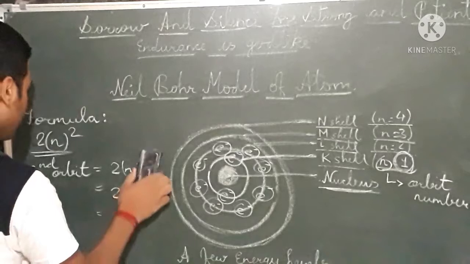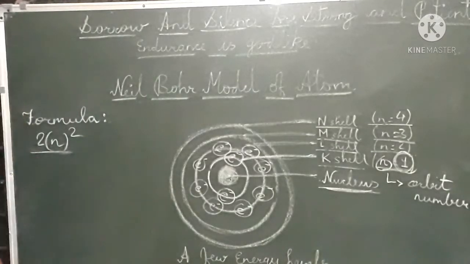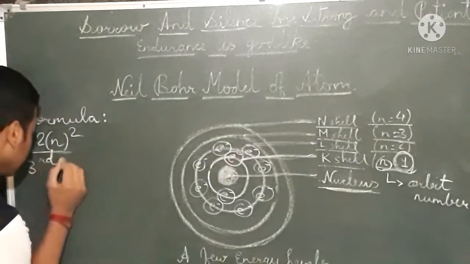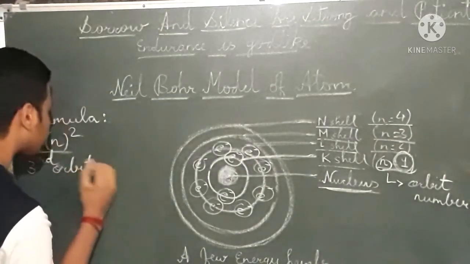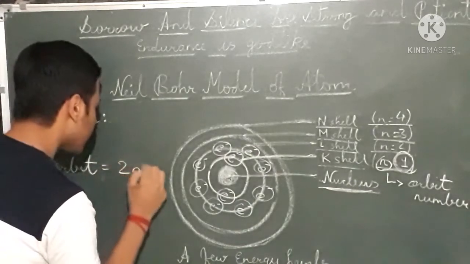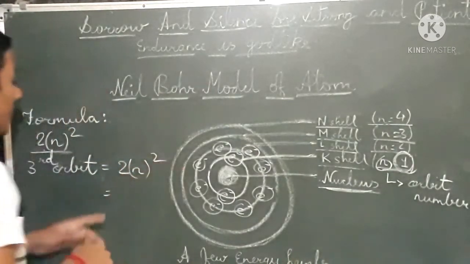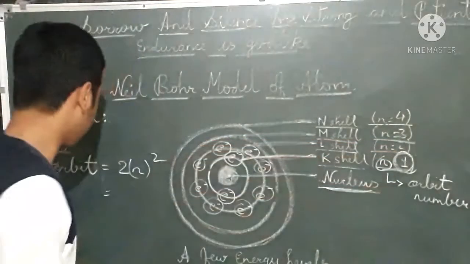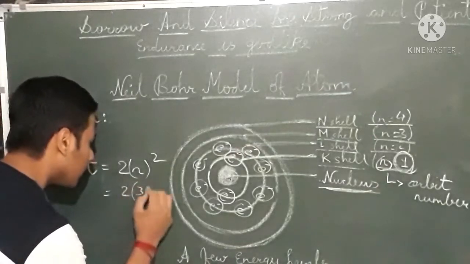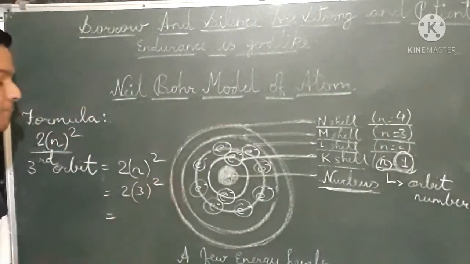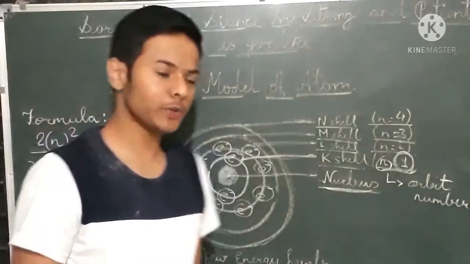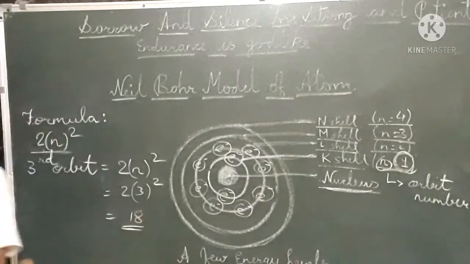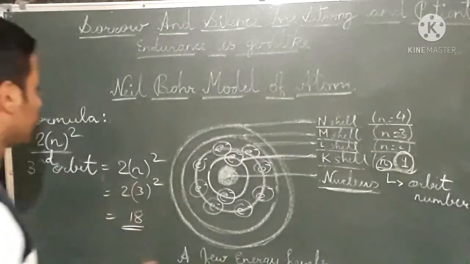Now we will do for the third orbit. We have to put this formula only. For the third orbit, same formula 2n square, so we will put n equals 3. So 3 square is 9 and 9 2s are 18. So in the third orbit there are 18 electrons.